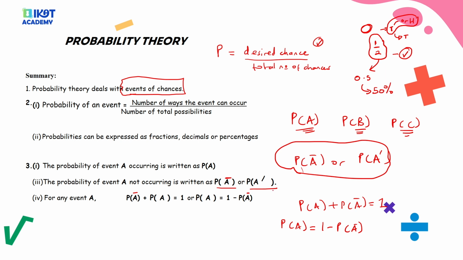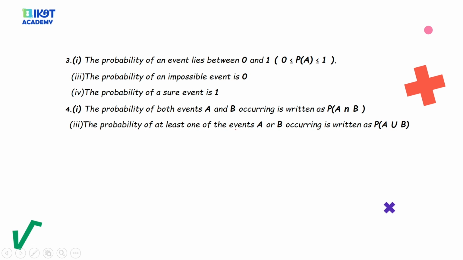Okay, so we move on. The probability of an event lies between 0 and 1, so there can be no probability above 1 and it cannot go below 0. It cannot be negative. Then the probability of an impossible event is 0, as we are going to see, and the probability of a sure event is 1.